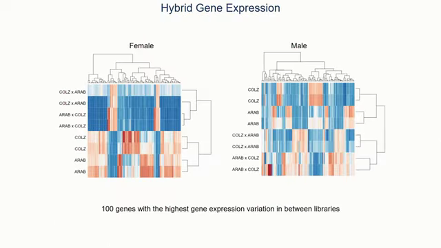Next, we used the program DESeq to look at log fold change and differential expression between all the treatments. And we pulled out the 100 genes from females and males with the highest expression ratio variation between the libraries. This allows us to pull out some that we can see are misregulated in the hybrids. So for example, we have some sets here that we can see are species specific, and we have some that are in red upregulated in the parental strains in comparison to downregulated in the hybrids.